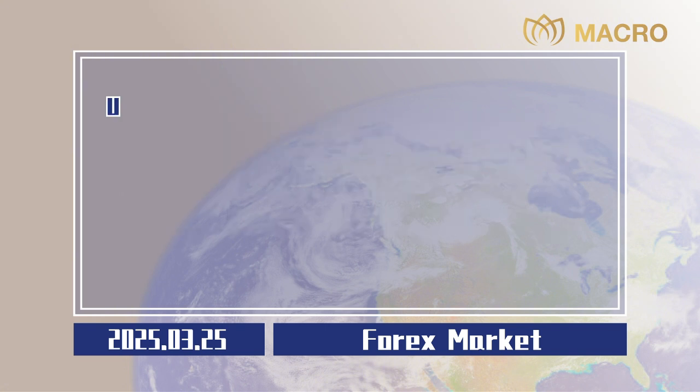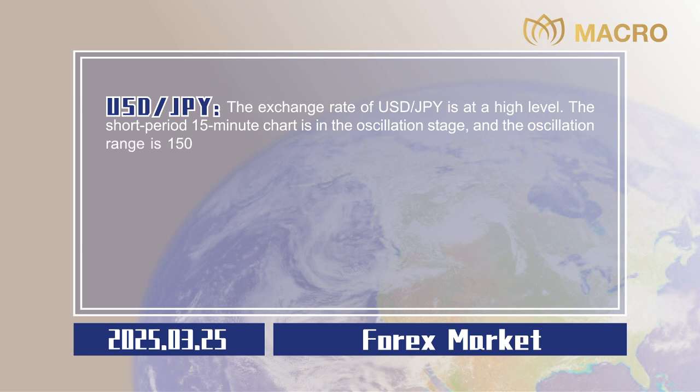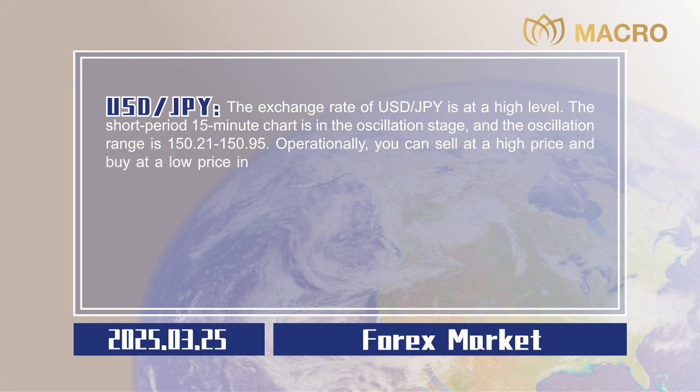0.0020. US dollar to Japanese yen. The exchange rate of US dollar to Japanese yen is at a high level. The short period 15-minute chart is in the oscillation stage, and the oscillation range is 150.21 to 150.95. Operationally, you can sell at a high price and buy at a low price in this range.